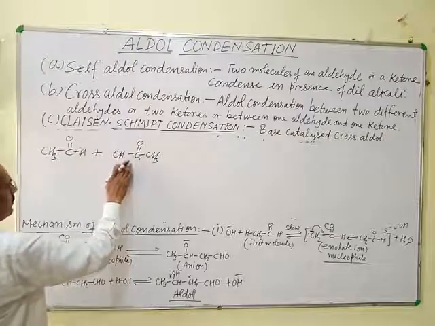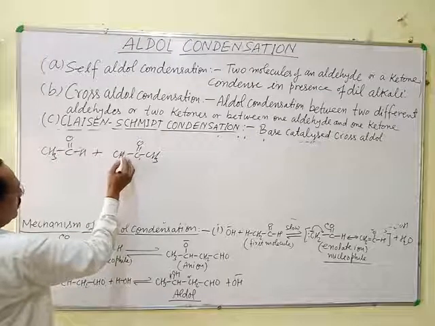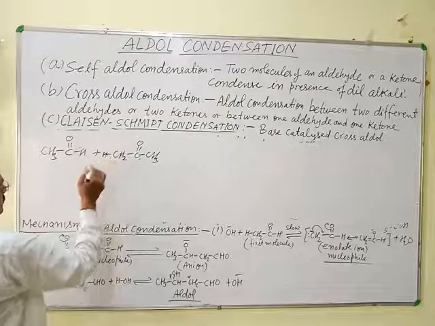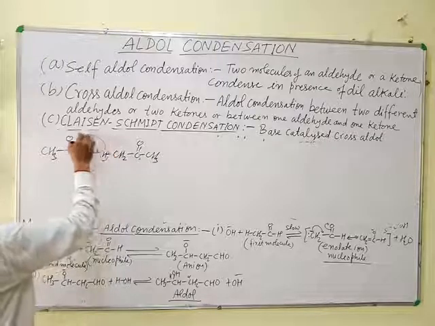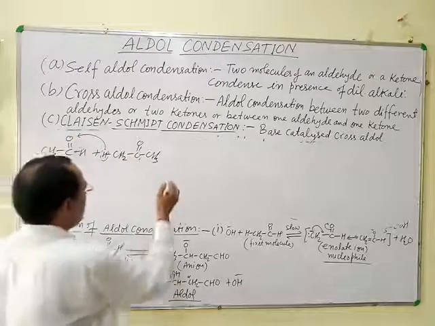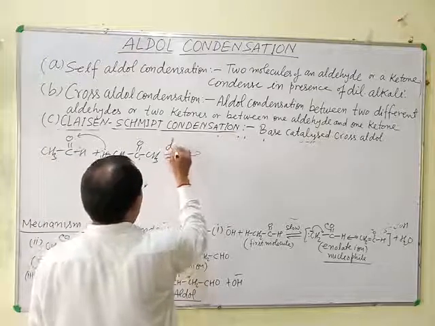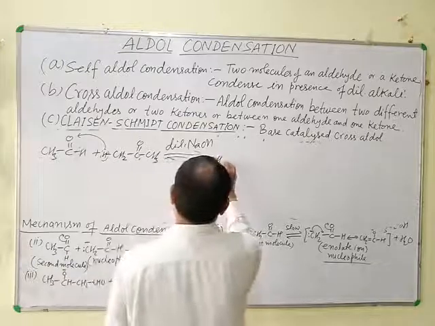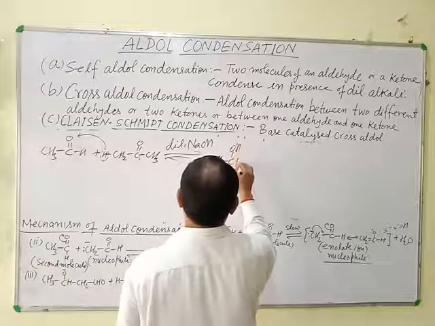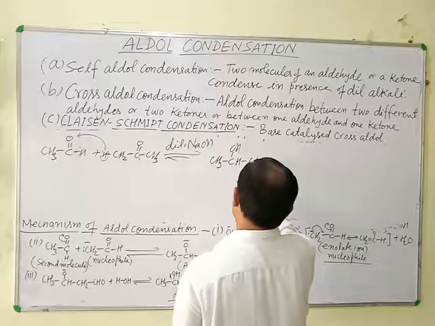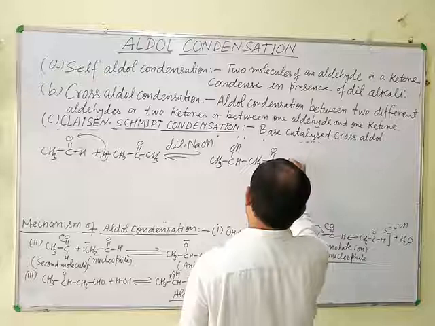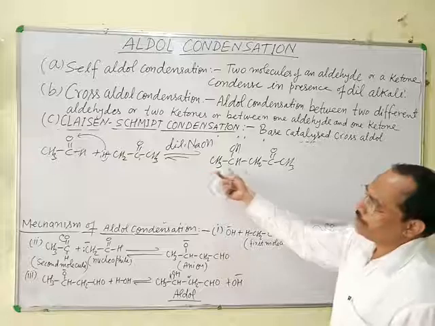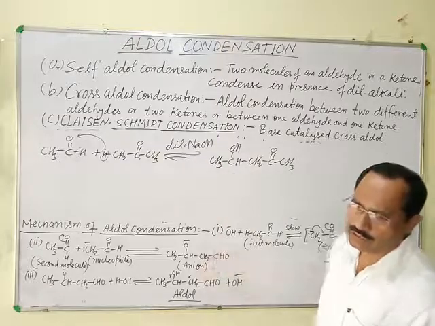then product formation takes place like this: the alpha hydrogen goes to the carbonyl carbon and the product is CH3 CHOH CH2 COCH3. This is the simplest product in this case.